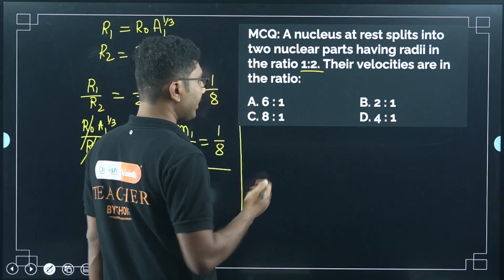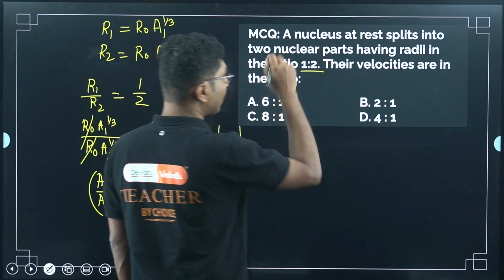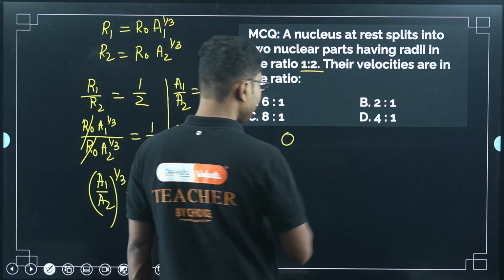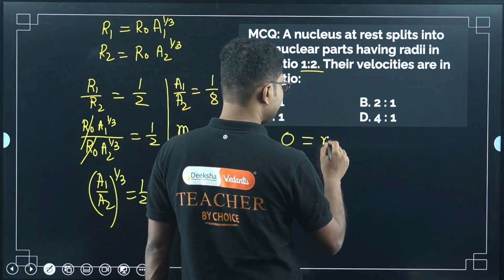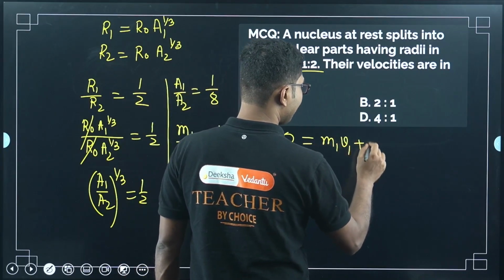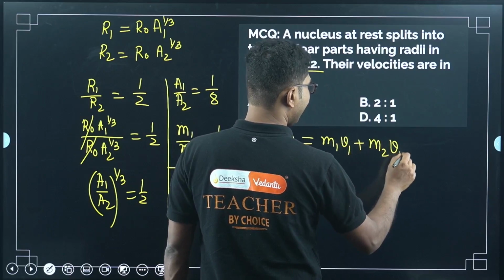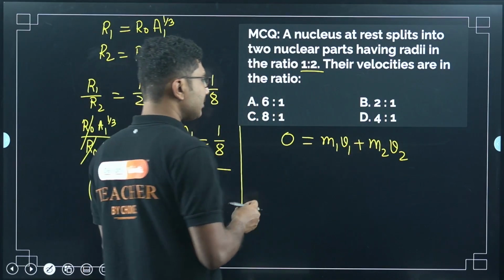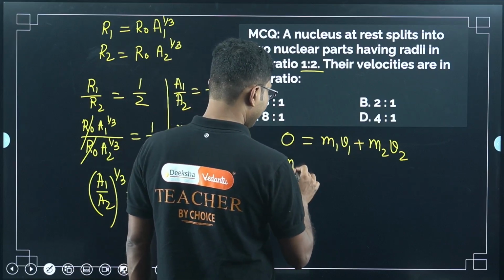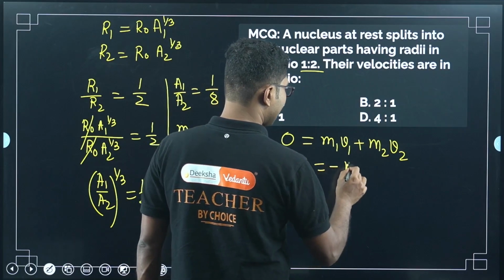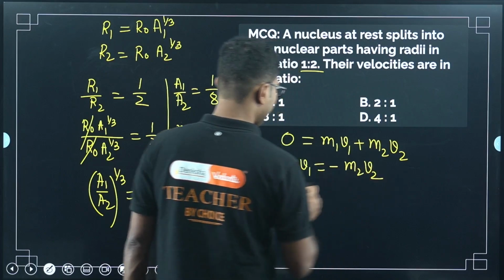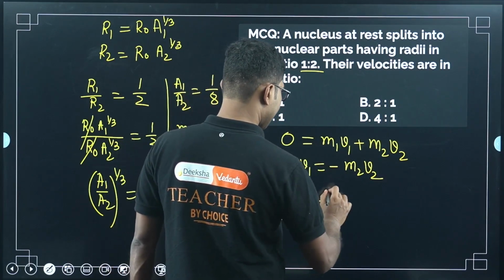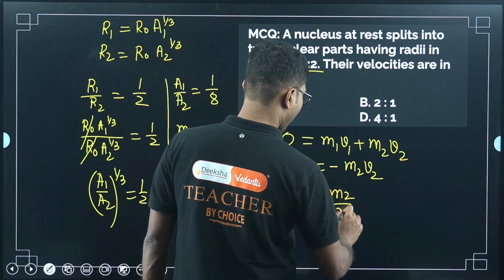So initially it was at rest, so the initial momentum was 0. Final momentum is m1 v1 plus m2 v2. It will come out negative, but don't worry about the negative sign. They have asked only for the ratio. Sign is not important. So m1 v1 equals minus m2 v2, or v1 by v2 equals minus m2 by m1.